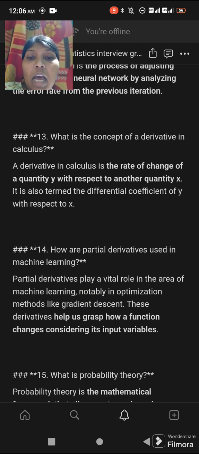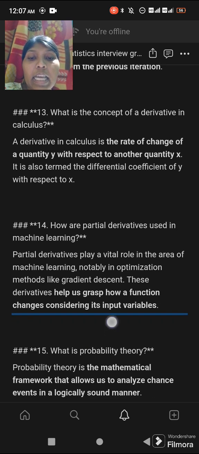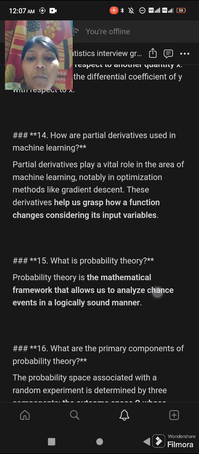Partial derivatives play a vital role in the area of machine learning, notably in optimization methods like gradient descent. These derivatives help us grasp how a function changes considering its input variables. What is probability theory? Probability theory is the mathematical framework that allows us to analyze chance events in a logically sound manner.